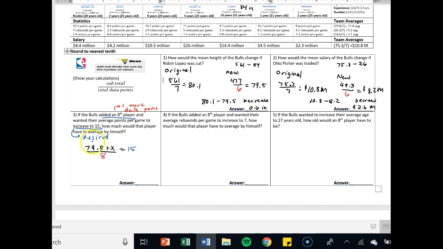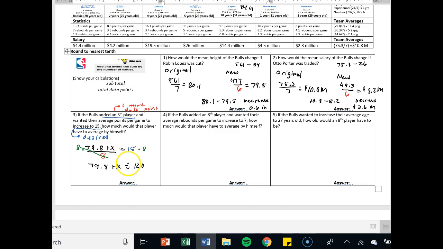This is saying, hey, if I take the players I have now, I add one more, I want my mean to be 15. All right, so we've seen equations like this before. Let's just go ahead and solve. So I start off by saying, all right, times 8 on both sides. Those cancel off right there. I drop down 79.8 plus X is equal to 15 times 8, 120.